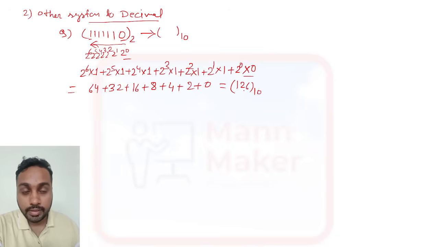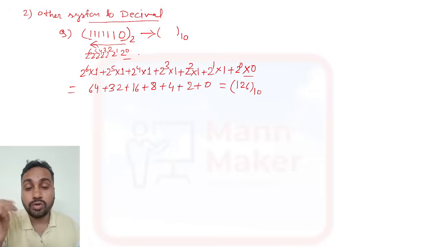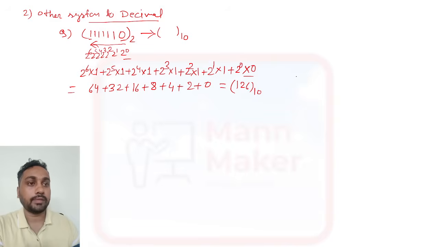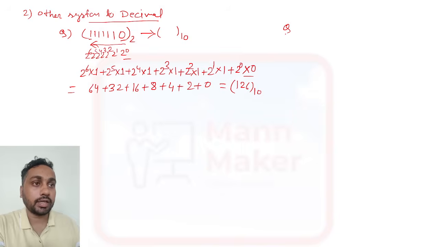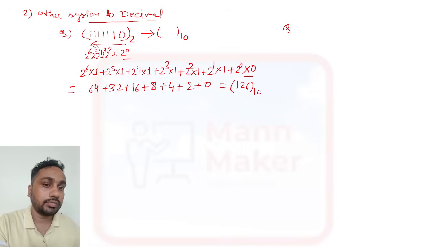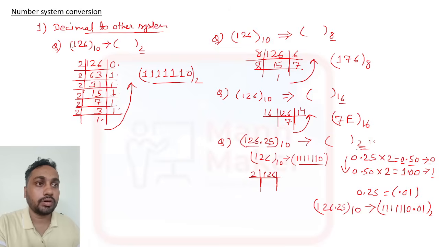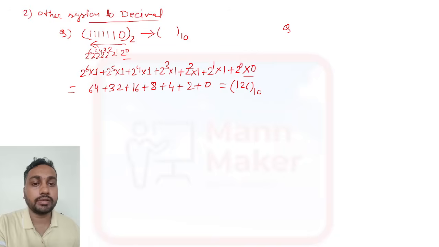That we have done before, decimal to binary. Now we have checked from binary to decimal as well, and we get 126 with this method. Okay, and now let's see the next one. As we have seen, the octal number is 176. Now we will check 176.